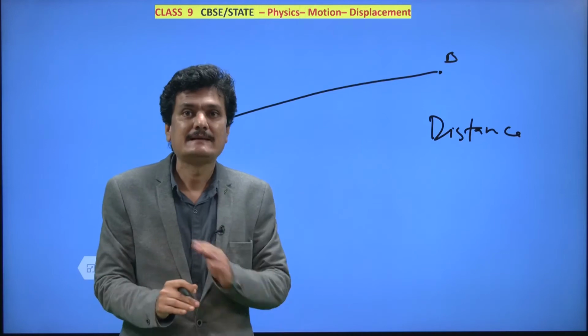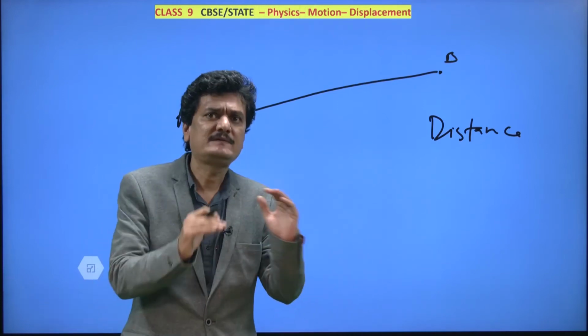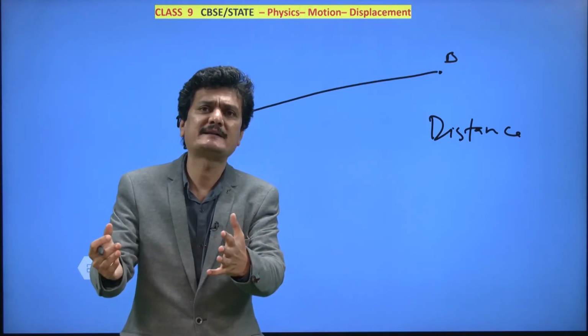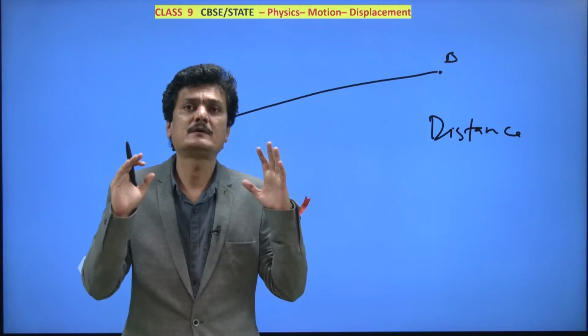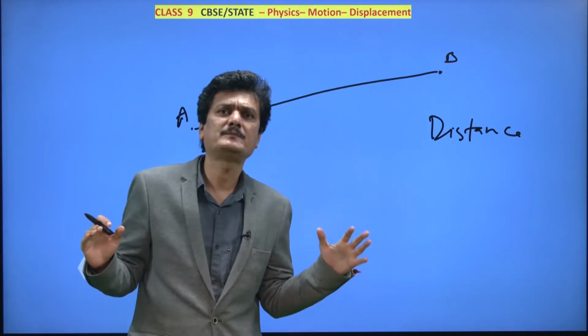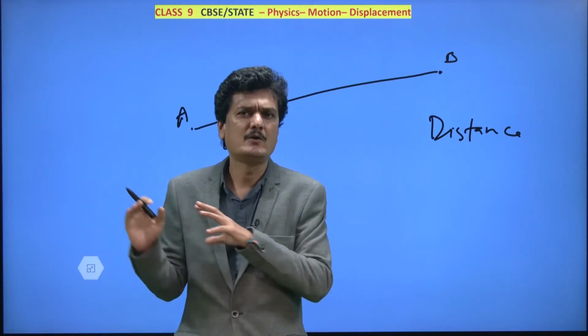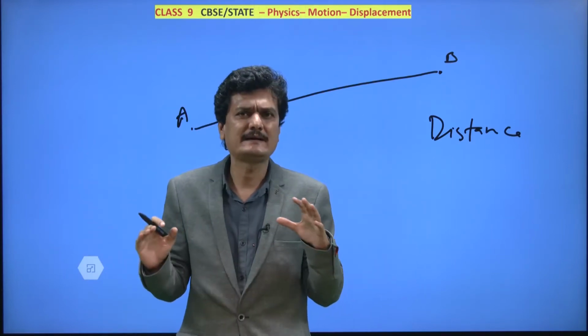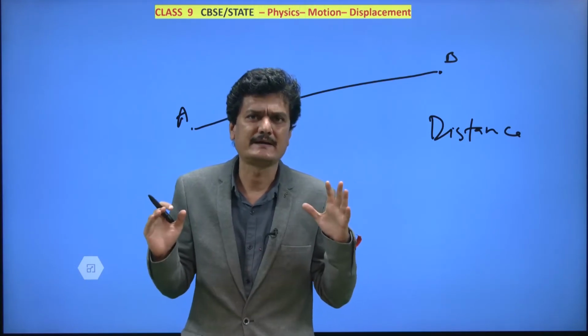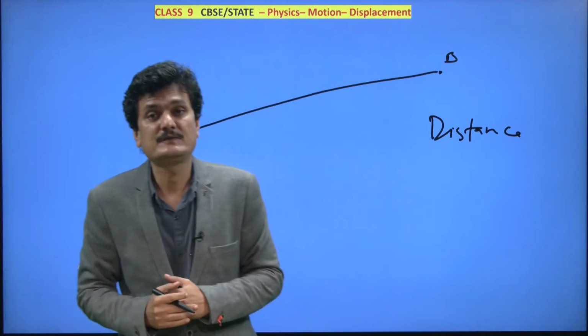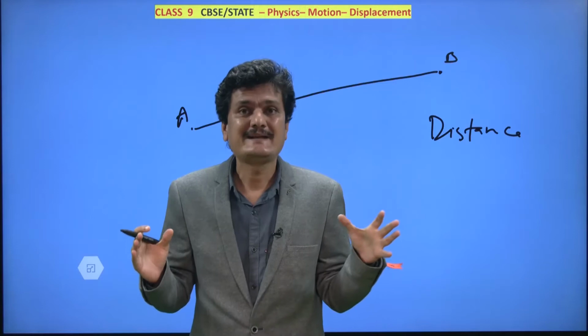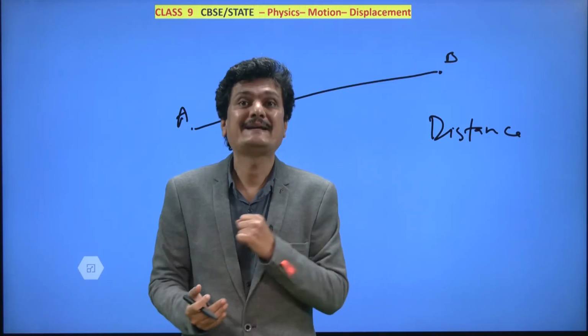In physics, that's unacceptable. Distance doesn't tell you how far the object has traveled. Now use your common sense, use your logic. Physics means brain. No paper, no pen, no pencil, nothing at all. It's common sense, it's brain. So if distance doesn't signify how far the body has traveled, why not?